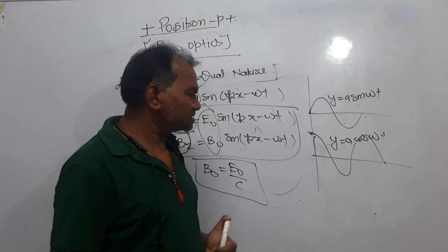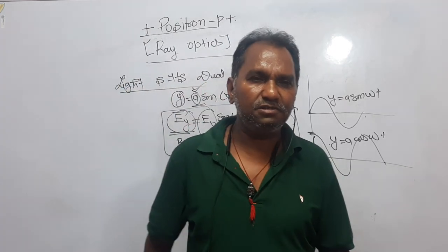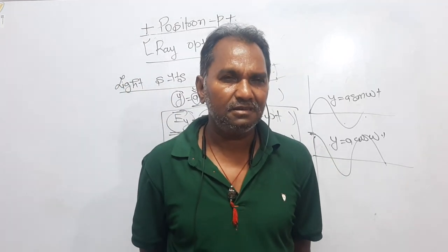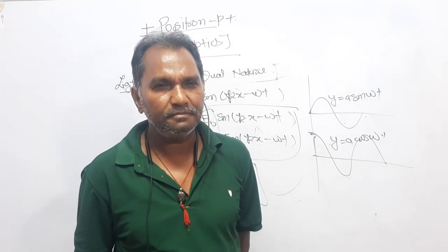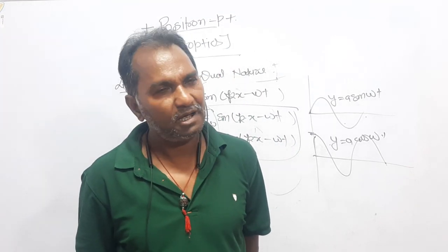Now, dear students, this is how I discussed with you all what light is. Light is a transverse electromagnetic wave, with both particle nature and wave nature.